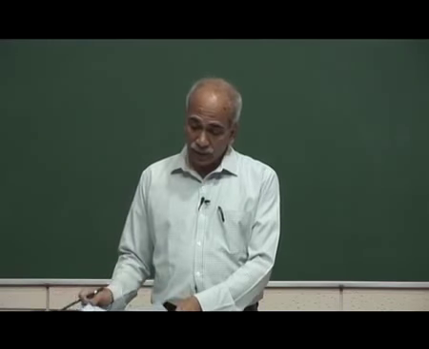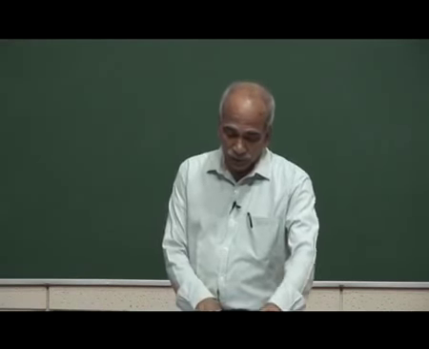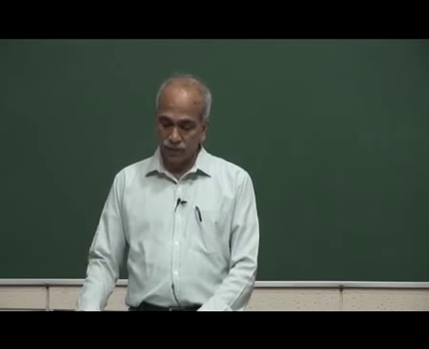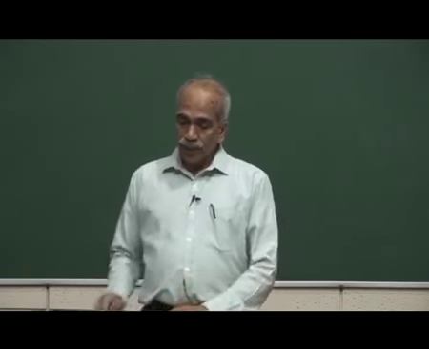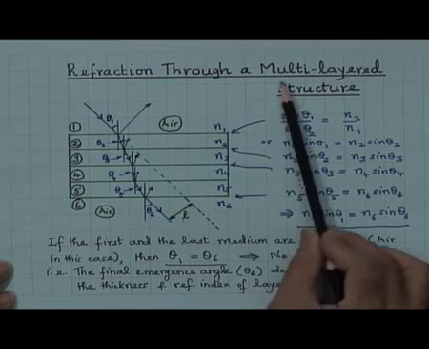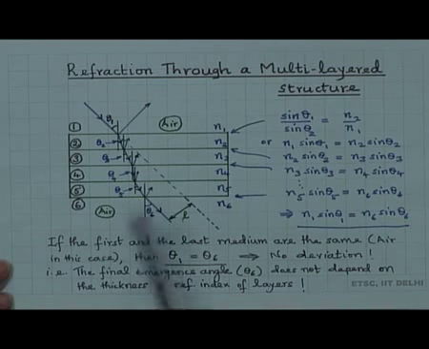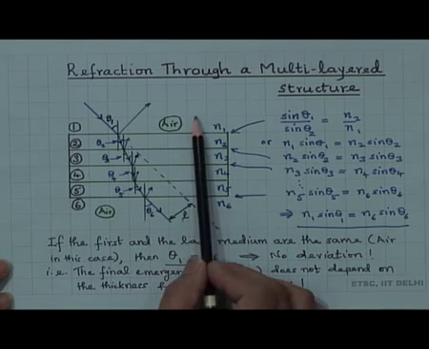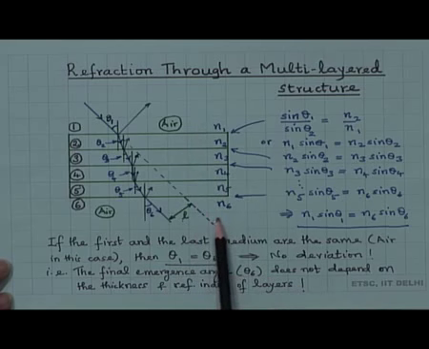Now, I extend it further. We have now considered two interfaces, but suppose I have several interfaces. So we look at refraction through a multi-layered structure. Now, there are 4 layers, 1, 2, 3, 4, and of course outside here air and outside here air.